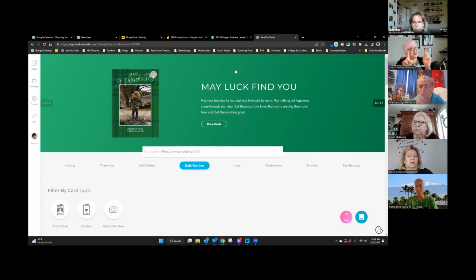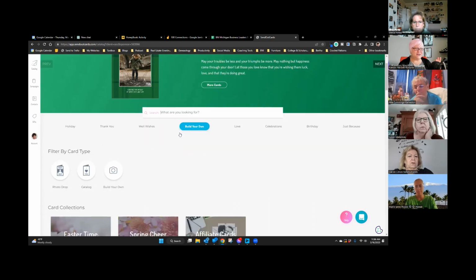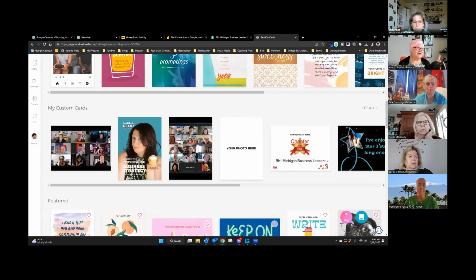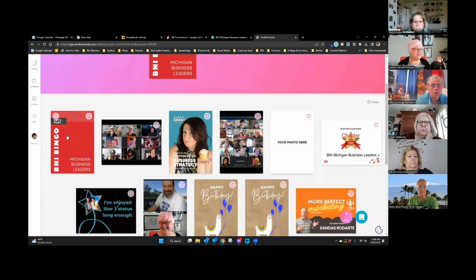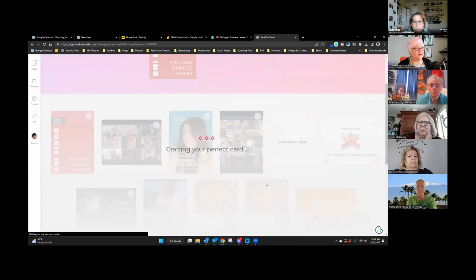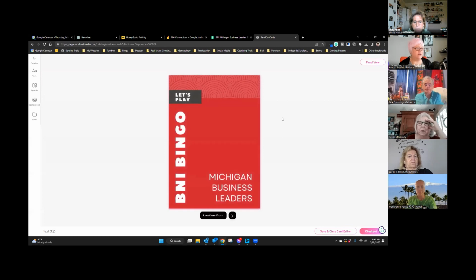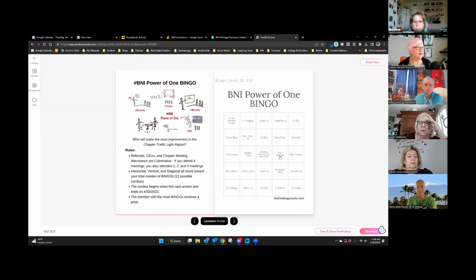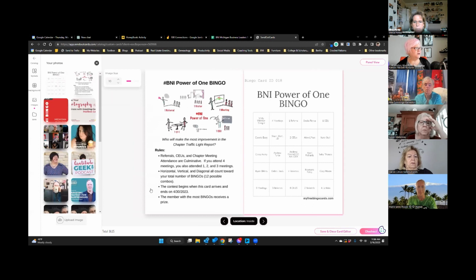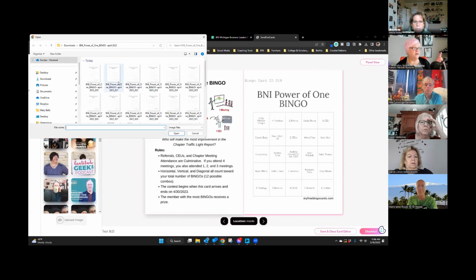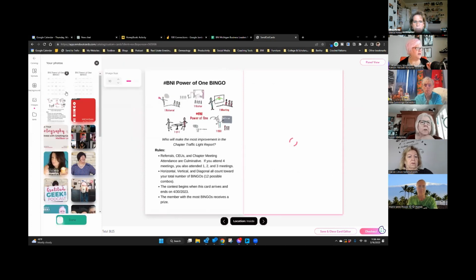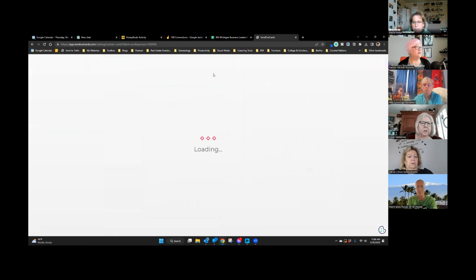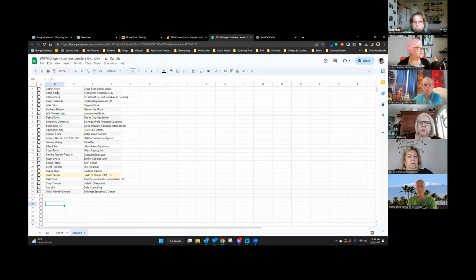Okay, so now the first card's done. All right, so now we should be able to scroll down to our custom cards, click on see all, and there it is. So then we send that card. This is the time saver right here. You go to the inside, you click on the panel that you want to change, you click on upload, and then you click the next image. Upload, wait for it to upload, fill in the space, check out, figure out who's next on your list.